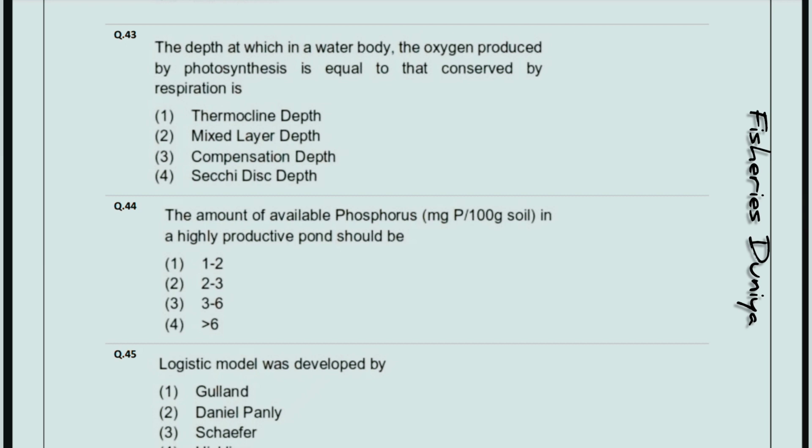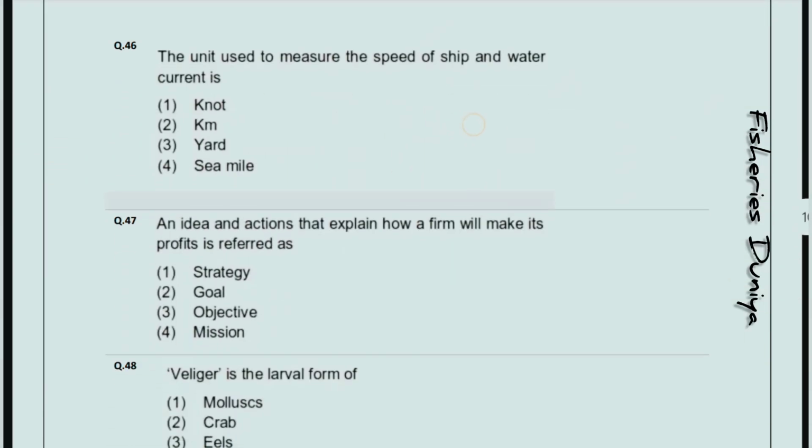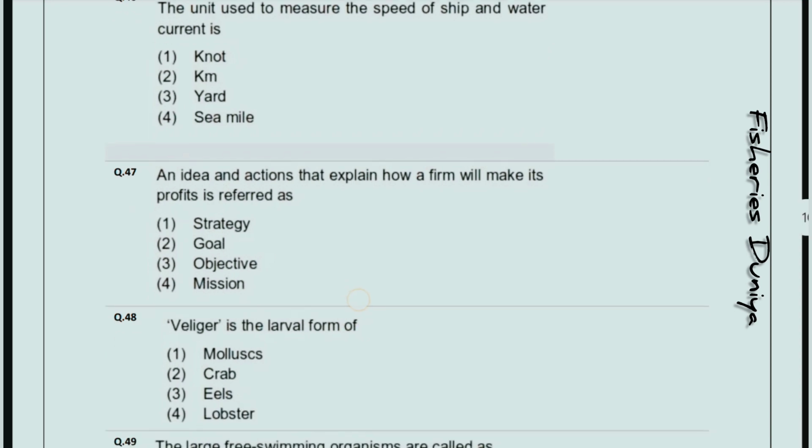The amount of available phosphorus in a highly productive pond should be, so the correct answer is option number 4, more than 6%. Next, logistic model was developed by, so the correct answer is option number 3, SCAFR. The unit used to measure the speed of ship and water current is, so the correct answer is option number first, knot. An idea and actions that explain how a firm will make its profit is referred as, so correct answer is option number first, strategy.